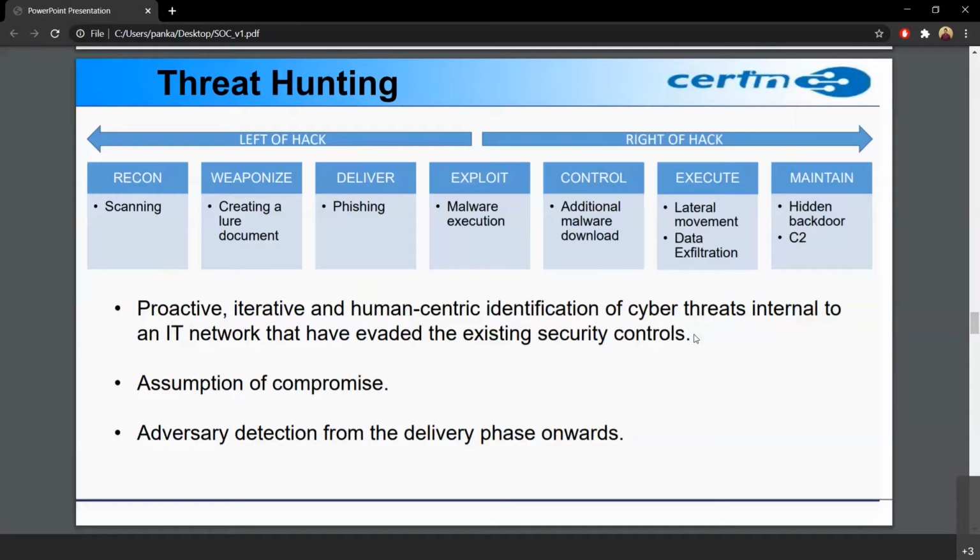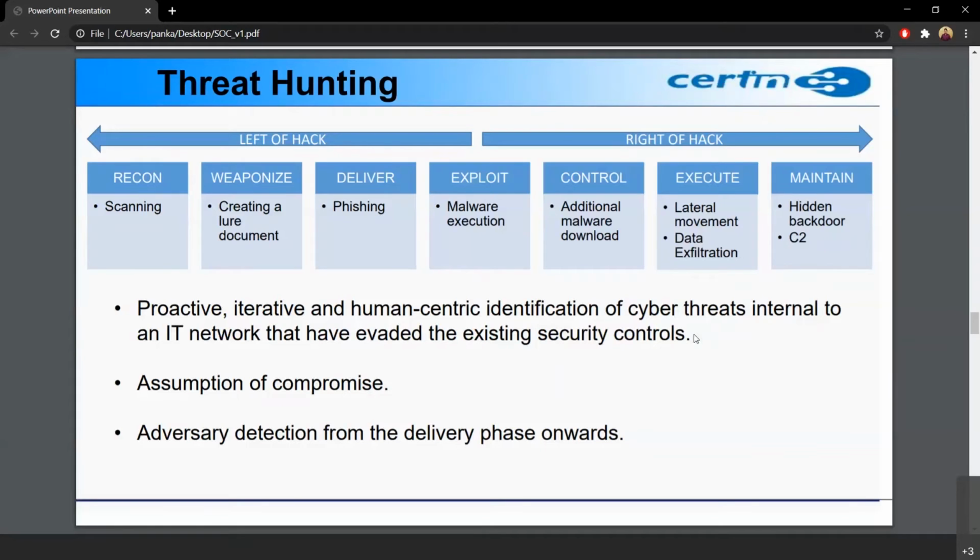It will download additional malwares. Then it will move internally to other systems inside the network, so lateral movement will happen. It will execute itself, and ultimately it will lead to data exfiltration. So the breach will happen and data will be siphoned off. Very valuable data is lost in a cyber attack.